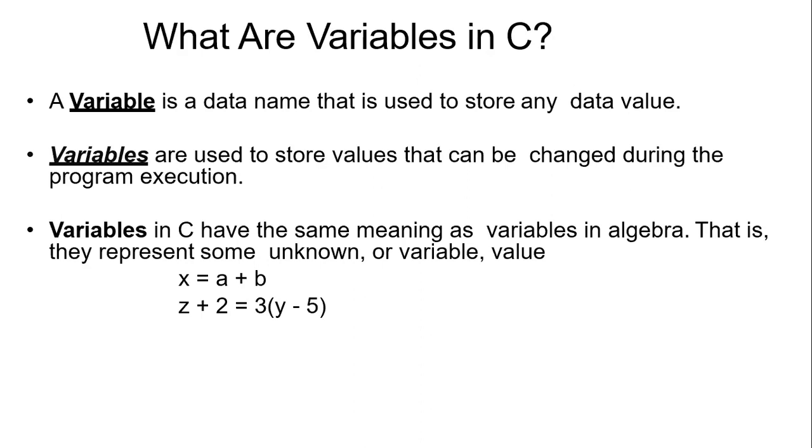Example, x is equal to a plus b. This is my expression. When I assign the values of a and b, then only I can find the value of x. If I know the value of y, I can find the value of z. Whatever you did in your algebra, the same thing applies to variables in C also.